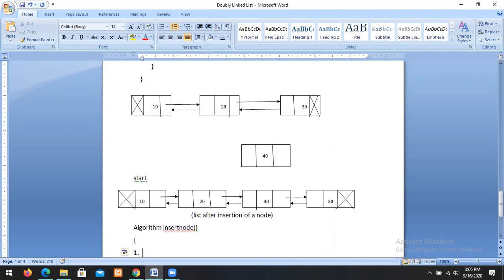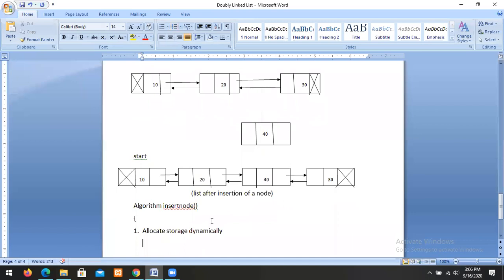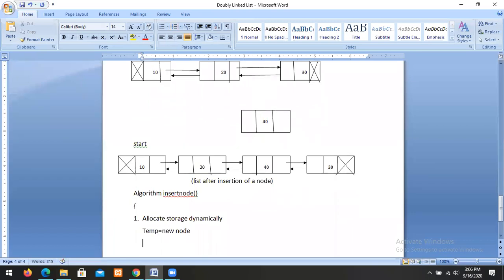First, we have to allocate storage dynamically. Temp equal to new node. When you write the statement temp equal to new node, then the system will allocate the storage dynamically. This is the first step.